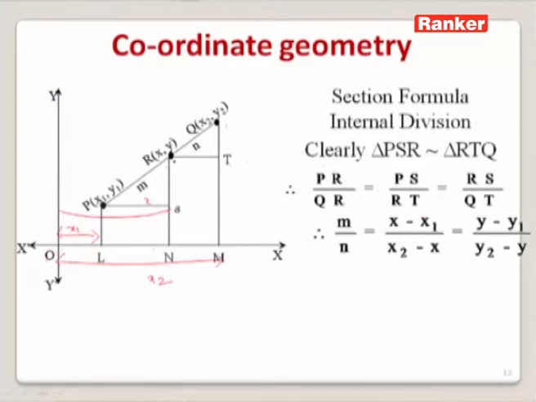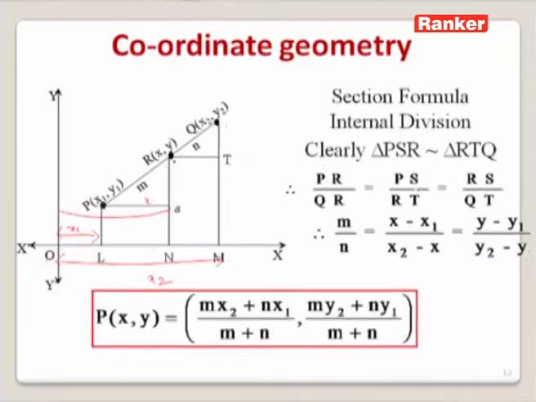Similarly we can write RS as y minus y1 and QT as y2 minus y. Now on equating these, we can get the point R as (mx2 plus nx1) by (m plus n) and (my2 plus ny1) by (m plus n).